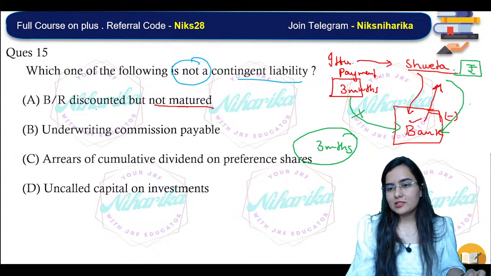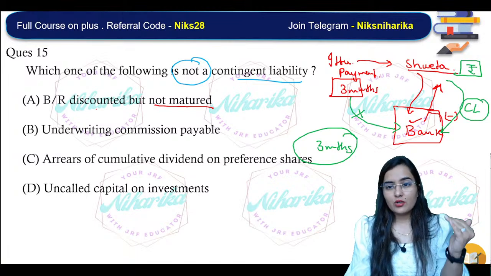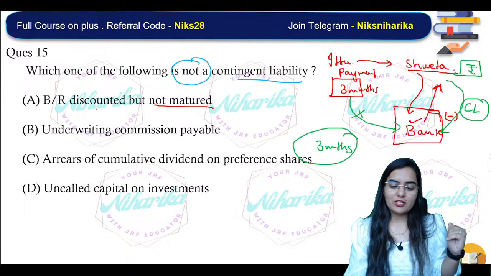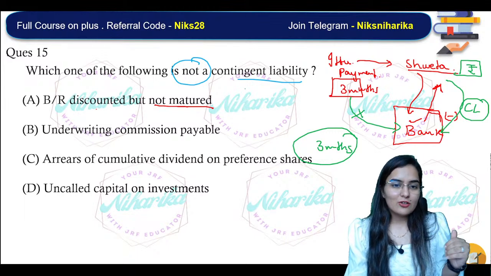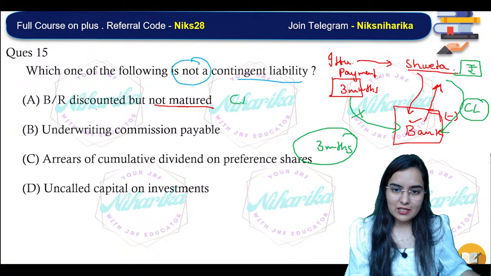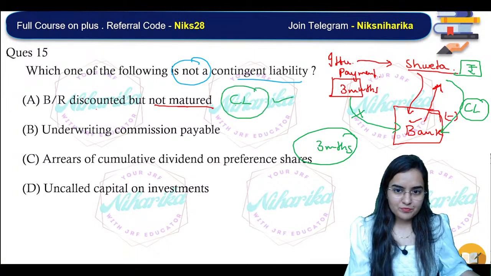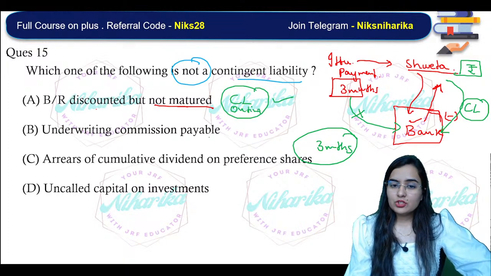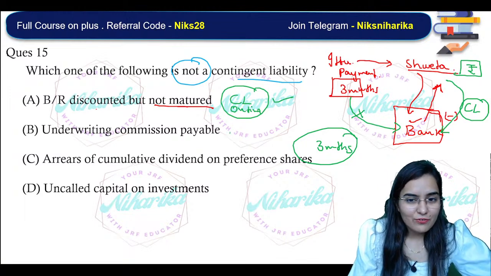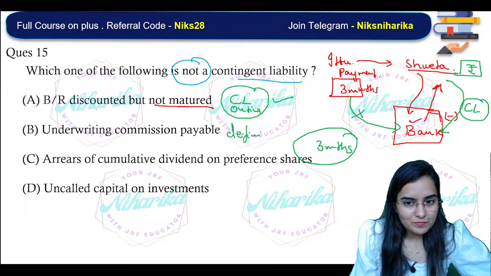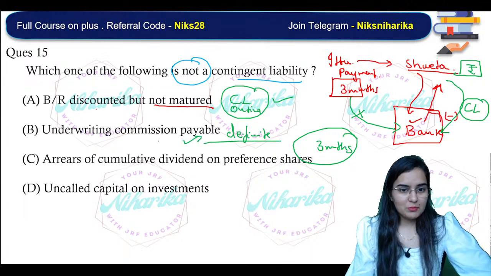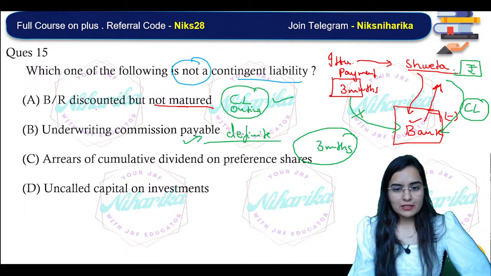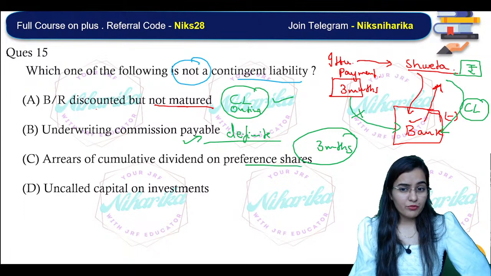So that's why the contingent liability of Shweta definitely arises in case of non-payment by Itisha. That's why this is definitely a contingent liability. Now, contingent, CL, does not mean current. It's contingent. Then underwriting commission payable. This is a definite liability. 100% liability. Next, arrears of cumulative dividend on preference shares.